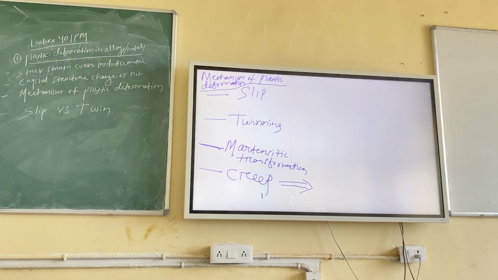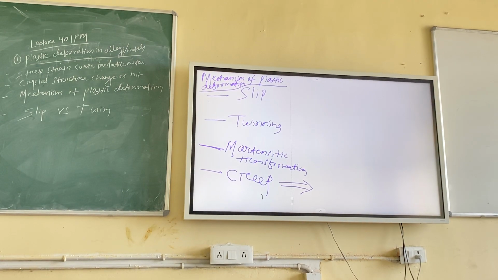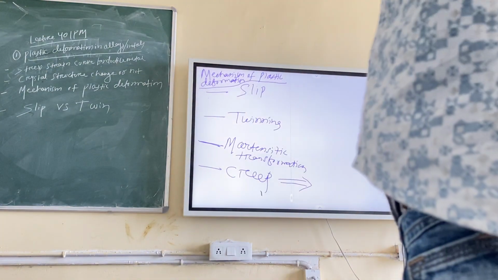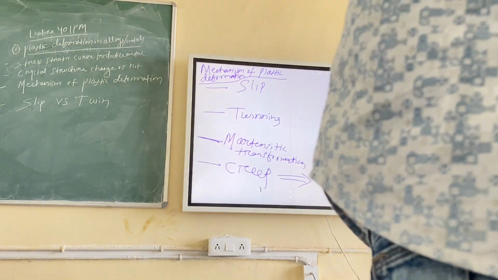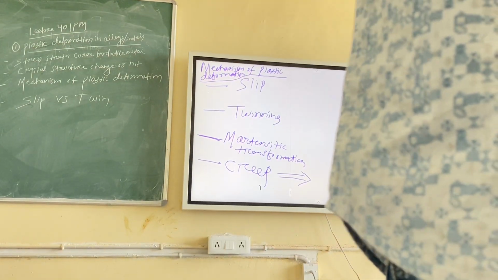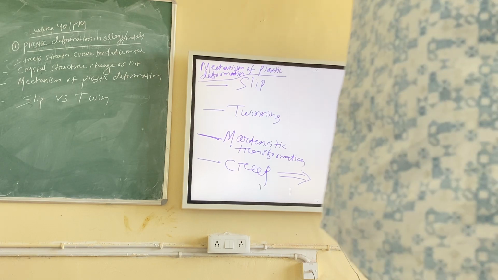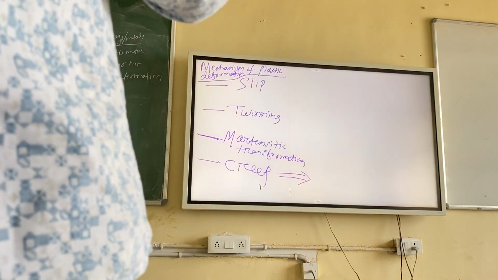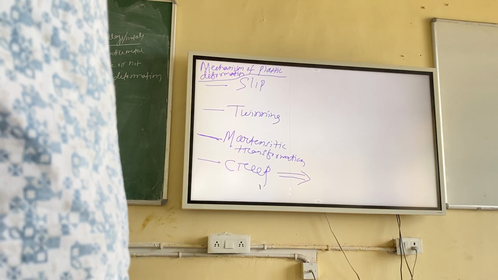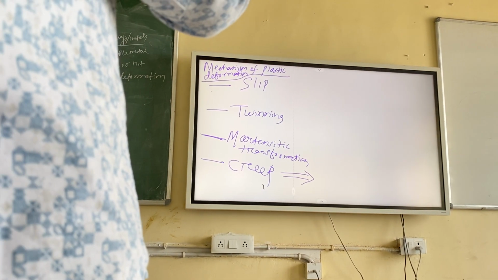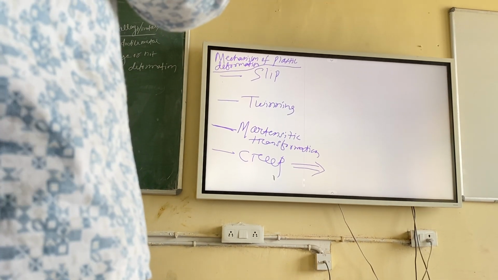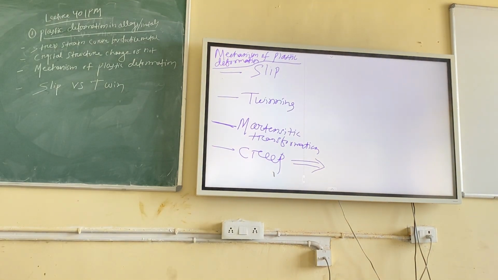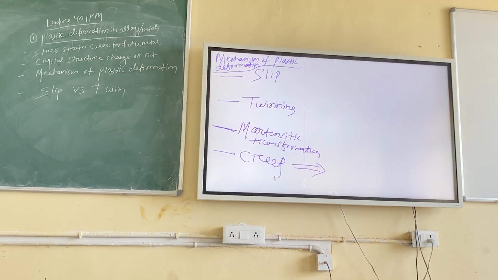So just imagine, can we fail a material under constant load? Is it possible? It is not possible. Suppose I am applying a load on a material and it is constant. It will never fail. If I increase the load, it will fail at some time, when it cannot withstand the load. But I am not increasing the load, it is constant. And the interesting part is, you might think the load is very high, that's why it is failing. No. The load acting on the material is such that the stress is below yield stress. How is it possible? If the stress is below yield stress, the material will not deform. It will never deform, right?